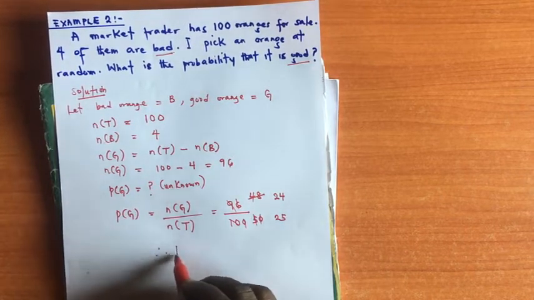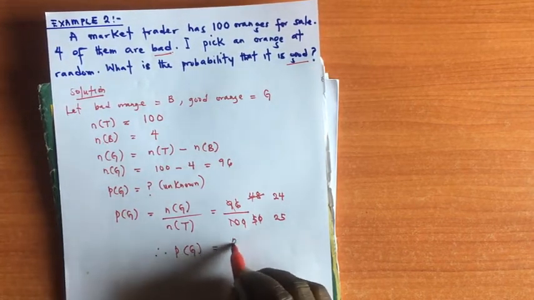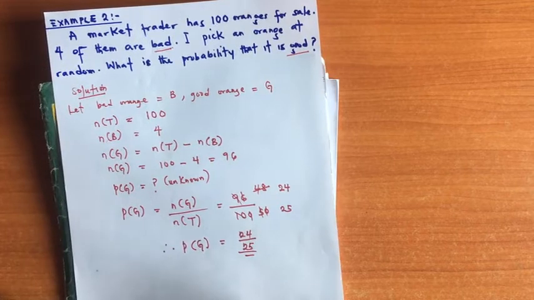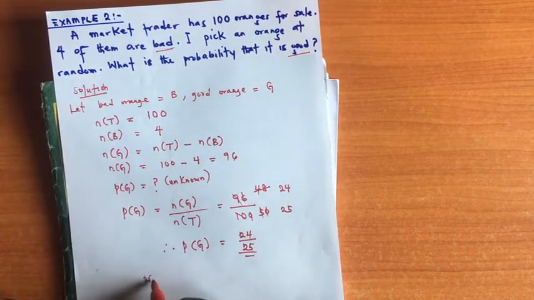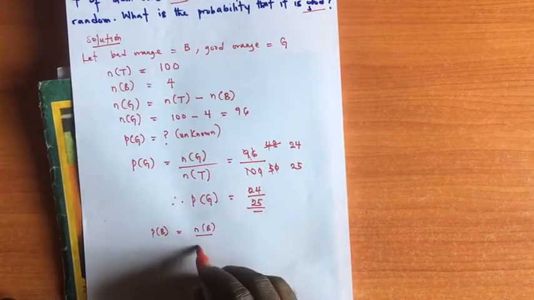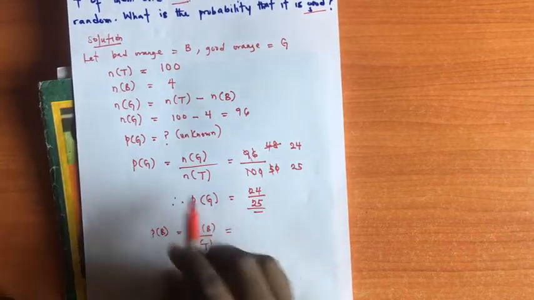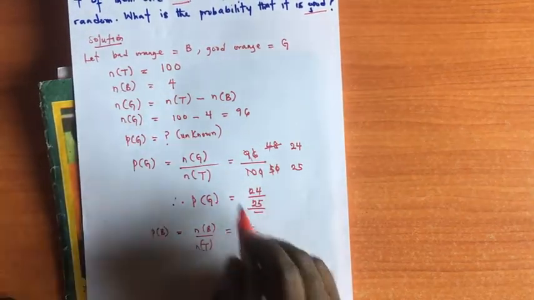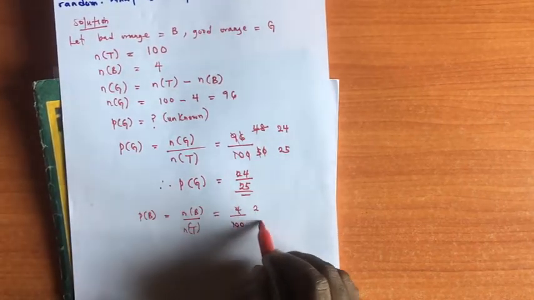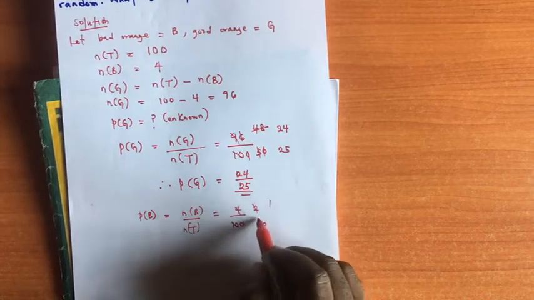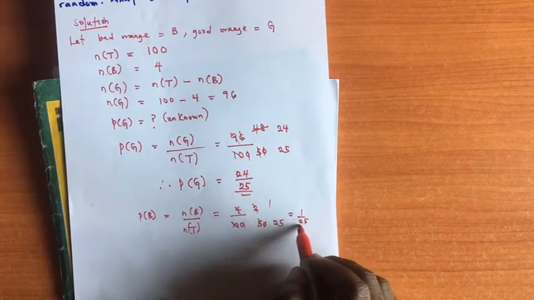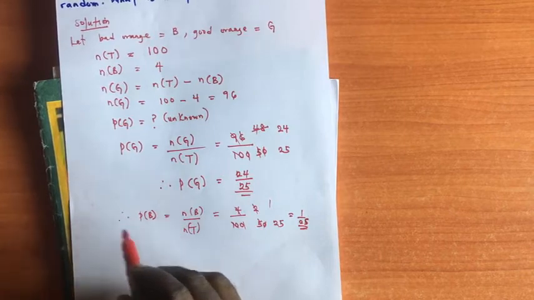So we can now conclude that the probability of selecting a good orange is 24 over 25. But if the question demands the probability of selecting the bad orange, of course we can calculate that. The probability of selecting the bad orange is going to be the number of bad oranges over the total. How many bad oranges do we have? That's 4 over a total of 100. As you can see, 2 can go here. 2 into 10 is 5. 2 into 4 is 2. 2 into 10 is 5. So that is 1 over 25. That will be the probability of selecting a bad orange.